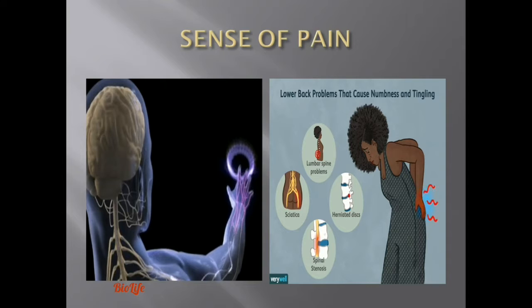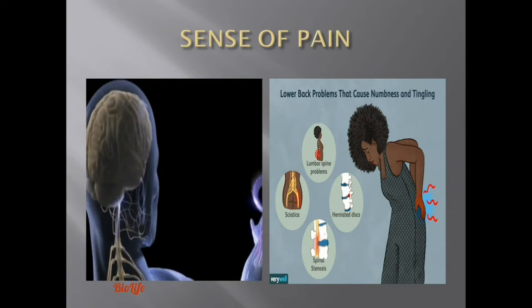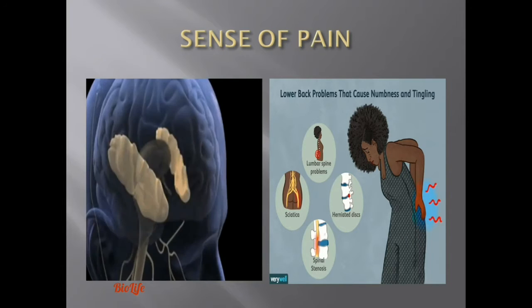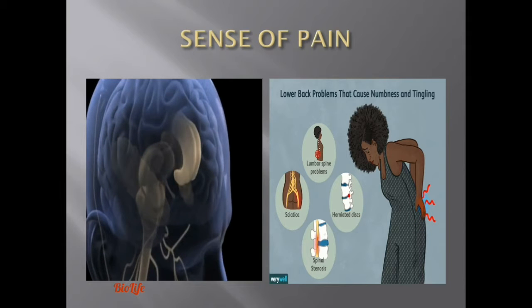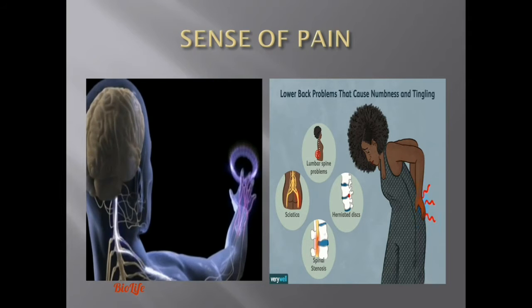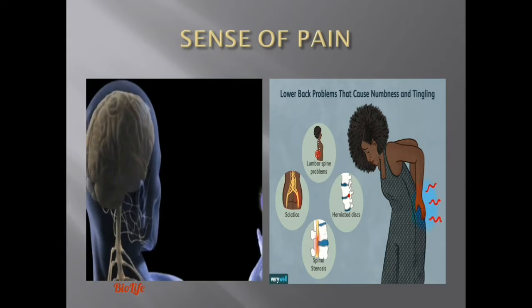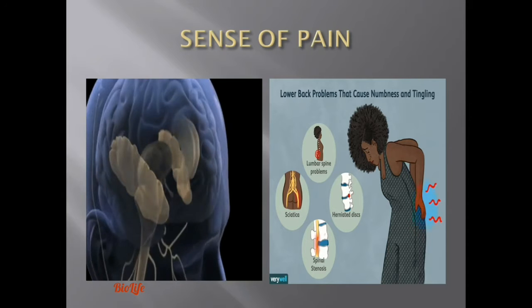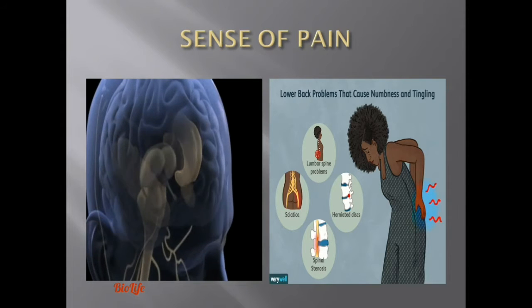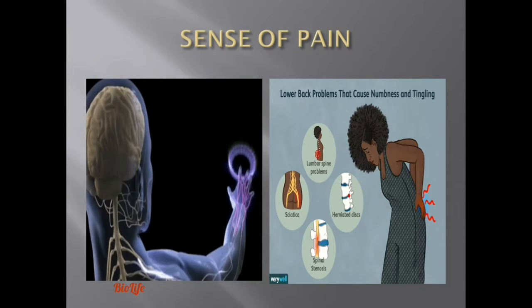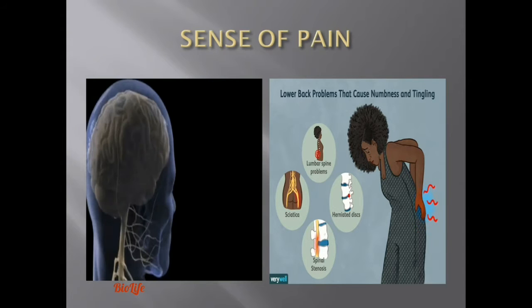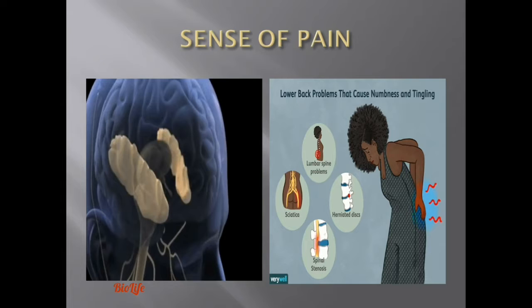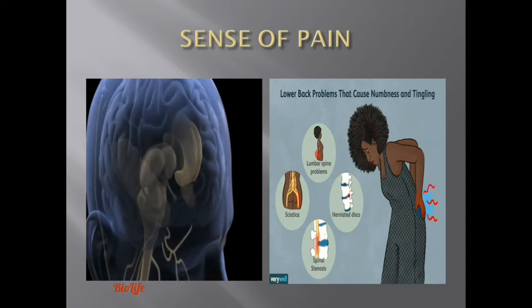When we are injured, we feel the sense of pain. Pain is the body's way of letting us know that something is not right. It can prevent further injuries or push us to seek medical attention. All of this is possible because humans can respond and react to stimuli due to control and coordination among the various organs and organ systems.